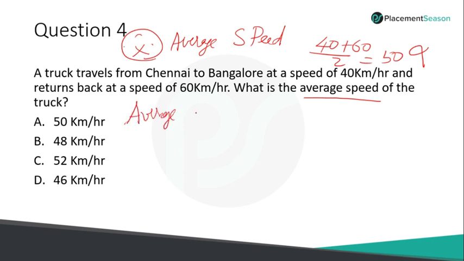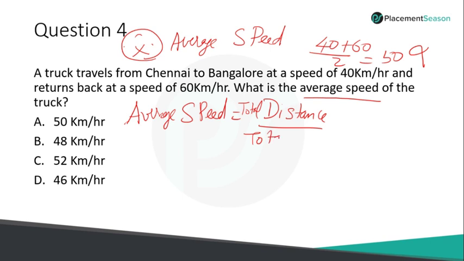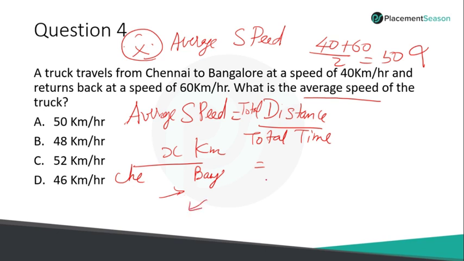Now we'll solve this question. So what is average speed? You should know the definition of average speed. Average speed is total distance with respect to total time taken. Clear? If you look at this question, a truck travels from Chennai to Bangalore at a speed of 40 km per hour and then returns at a speed of 60 km per hour. What is the average speed of that truck? I don't know the distance between Chennai and Bangalore, so let me assume the distance to be x kilometers. What would be the total distance traveling from Chennai to Bangalore and then Bangalore to Chennai? It is x plus x kilometers, 2x kilometers.